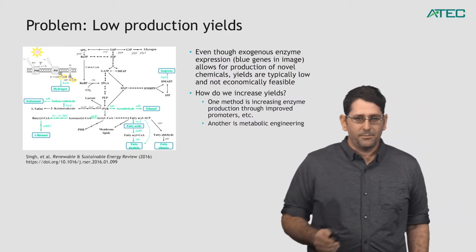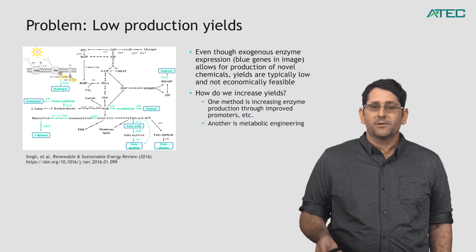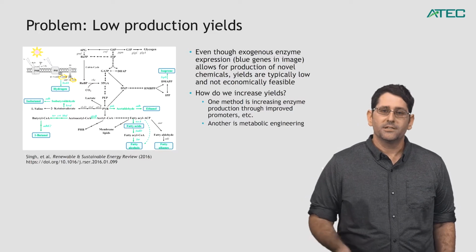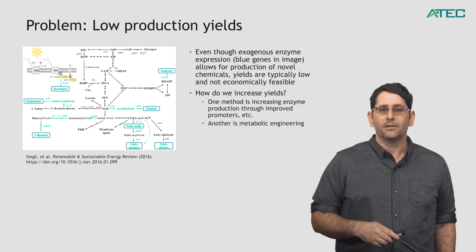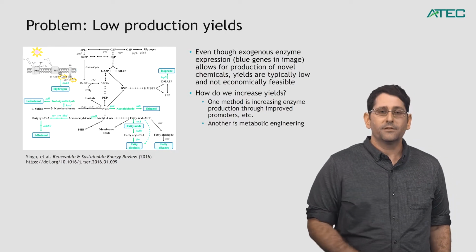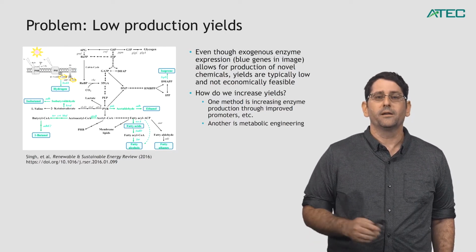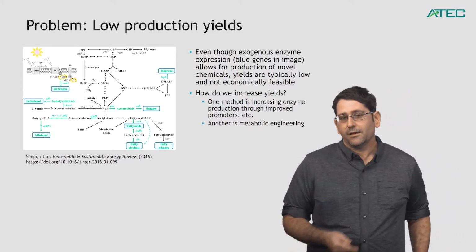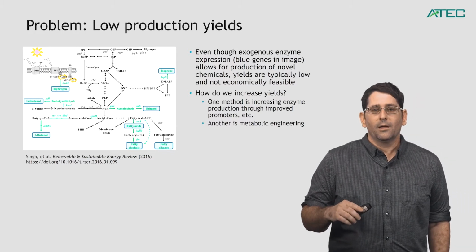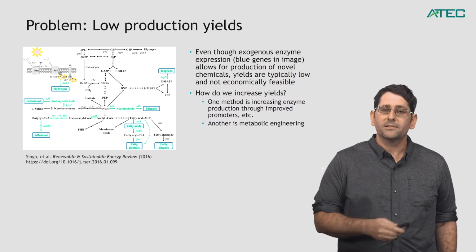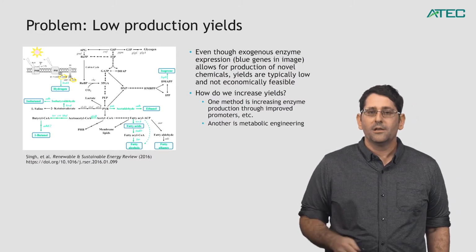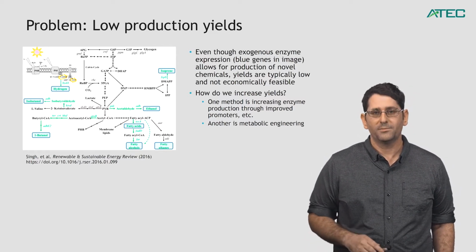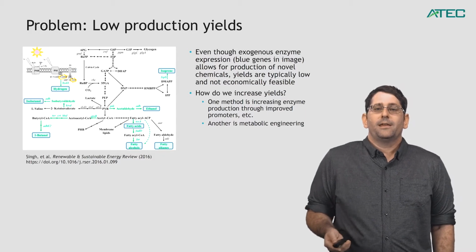And there's a number of reasons that this could be due to. First of all, you're trying to express a chemical that may not be compatible with that strain. But alternatively, there are issues such as expression levels of the proteins that enable those exogenous commodities. Here in this figure, those commodities are highlighted in blue, so isoprene, ethanol, etc. Additional genes have been added to be able to make those. Alternatively, there may be toxicity issues, or the other potential problem is that carbon simply isn't flowing towards that output, or the cell is responding to the fact that we're now causing the cell to make those products by shutting those pathways down. So the question is, how do we then increase yields?